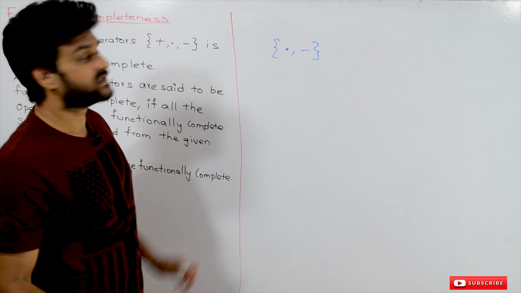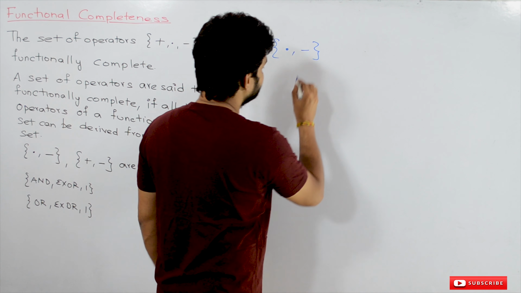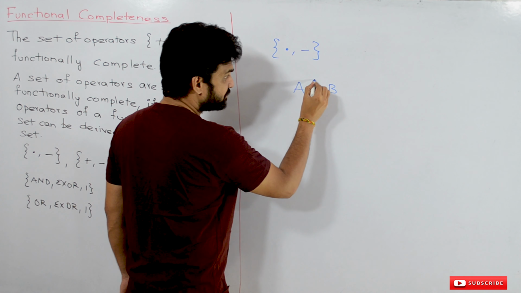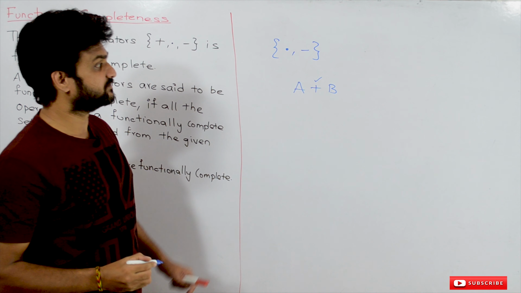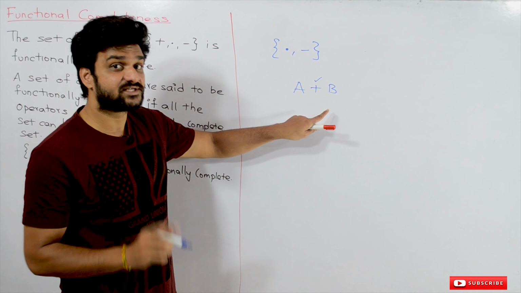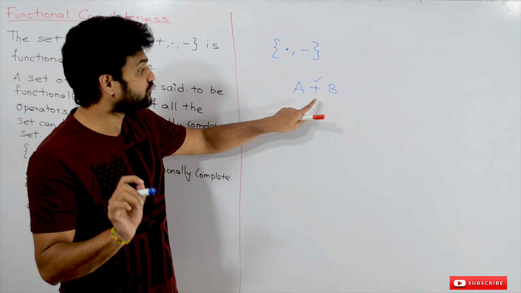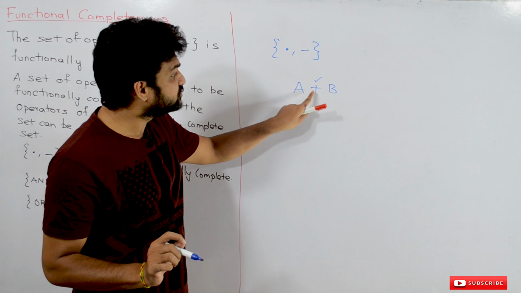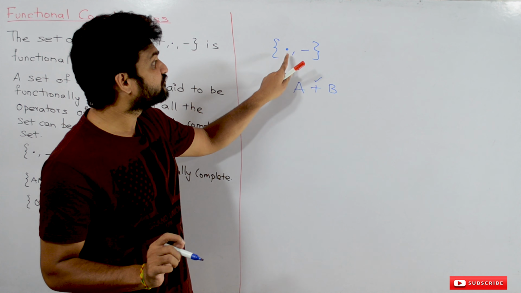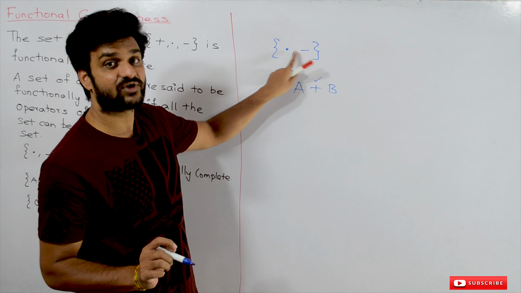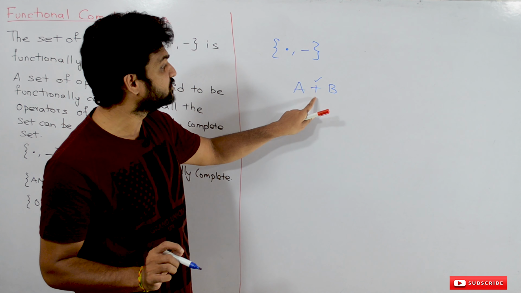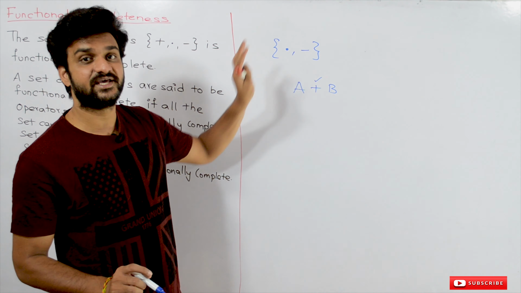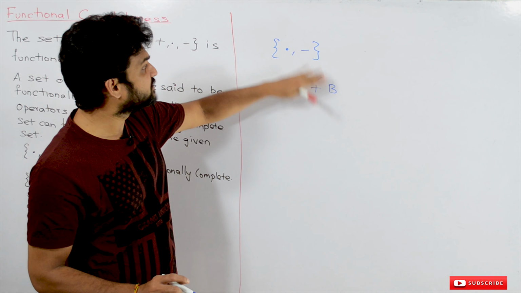For example, what we have to derive from this set is A plus B. So this operation has to be derived. But how has it to be done? That is a very important point to understand. If we are able to derive this operator from these two operations, then we can say that this set is also functionally complete. Now we have to derive this by using these two.